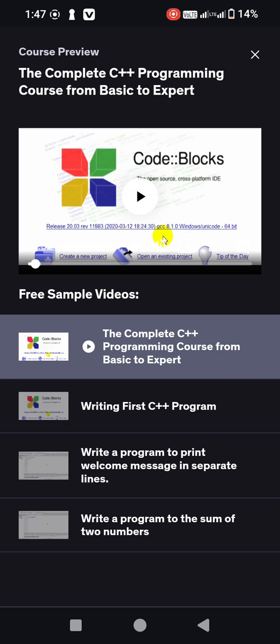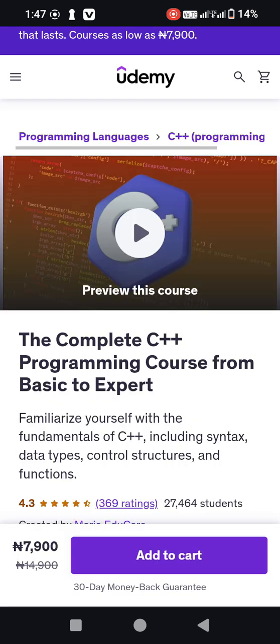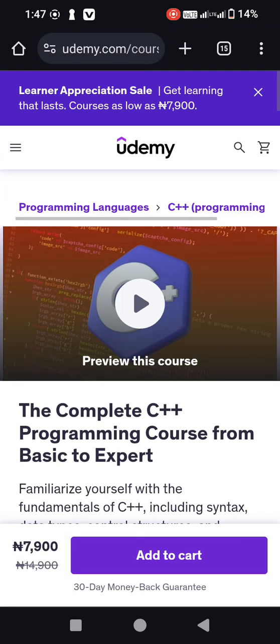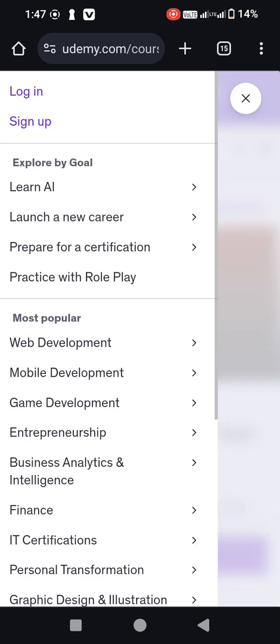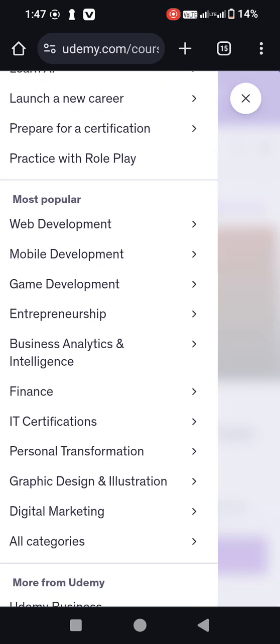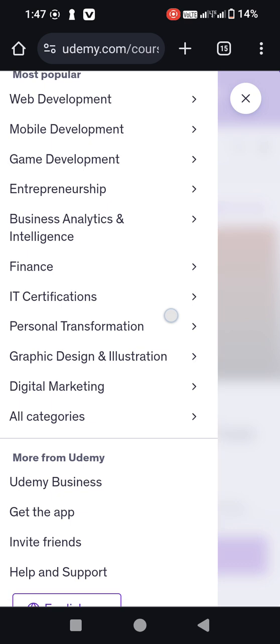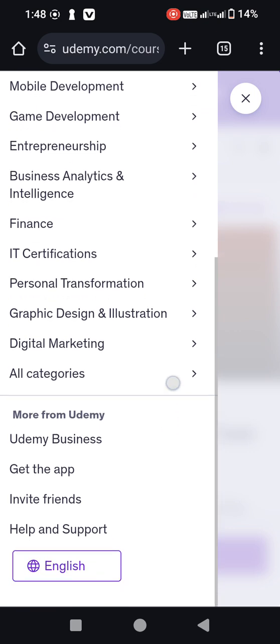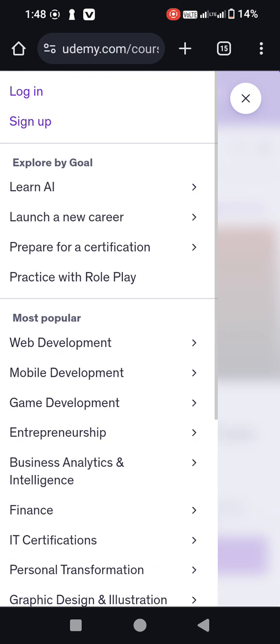When you finish this course, they will take you to some other courses. You don't finish on this course. What you need to do is sign up, sign up anytime, because there are some free courses. You see web development, mobile development, game development, many courses here, all the categories inside this Udemy. So sign up.